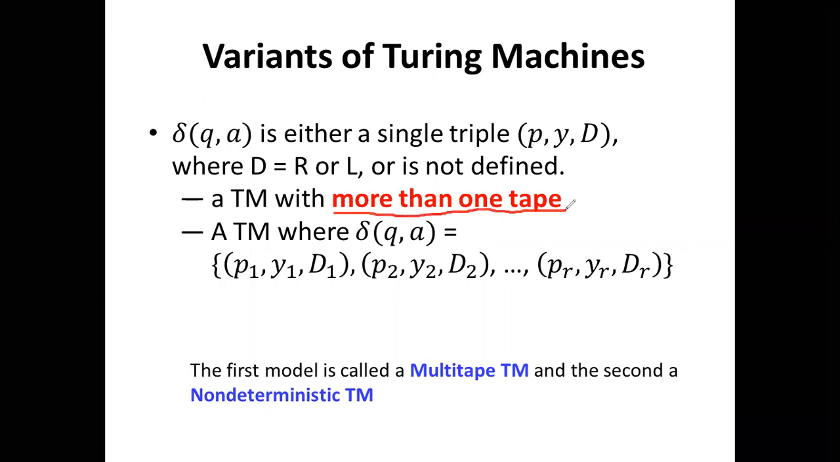You already know about the single tape Turing machine, where there is only one tape. But here, the Turing machine has more than one tape, that is a multi-tape Turing machine. Later on, we will discuss this multi-tape Turing machine. And the second part is the non-deterministic Turing machines.